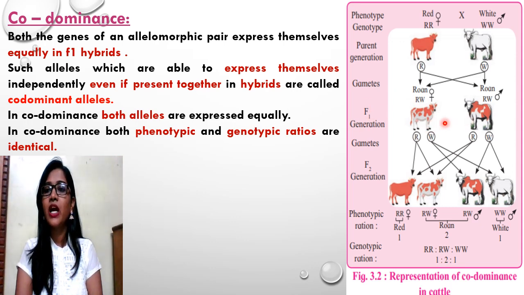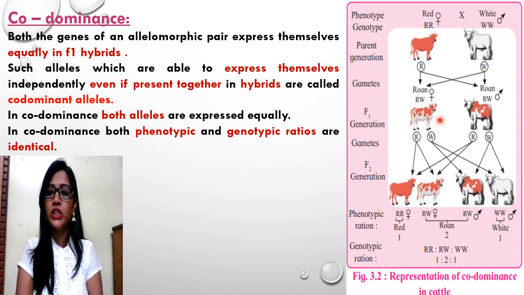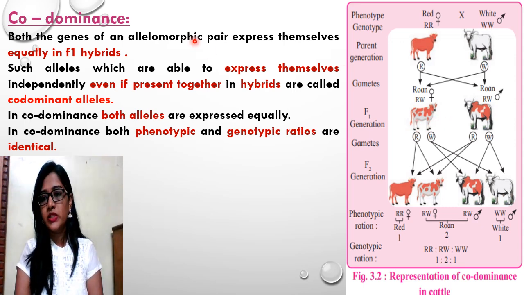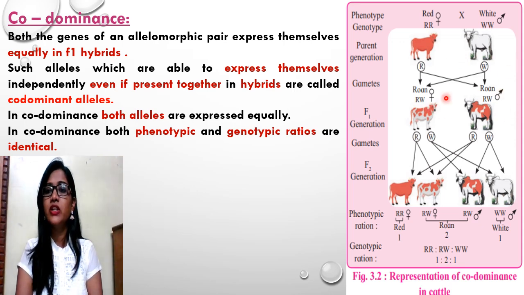These hybrids are roan. They have white color with red patches, red color with white patches. So both the colors get expressed in the first filial generation. Roans have a mixture of red and white color here. Thus both the traits are expressed equally in codominance.